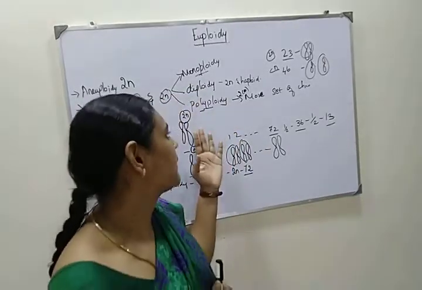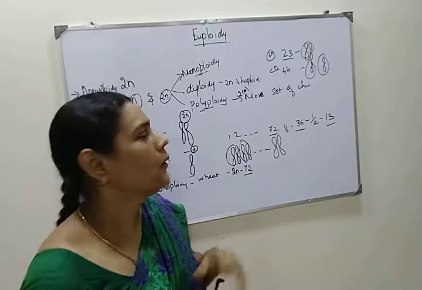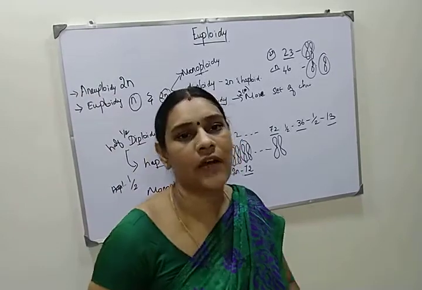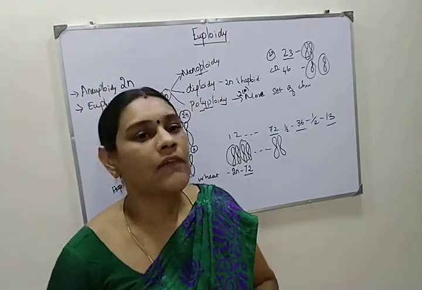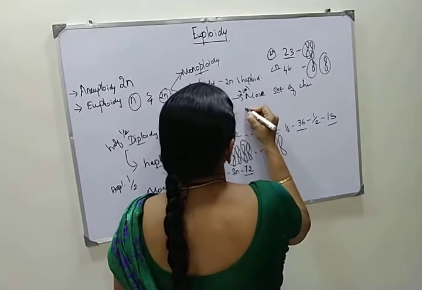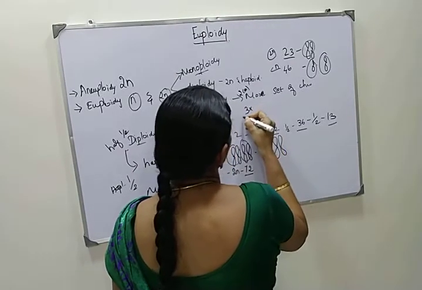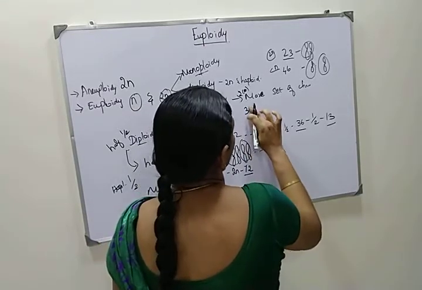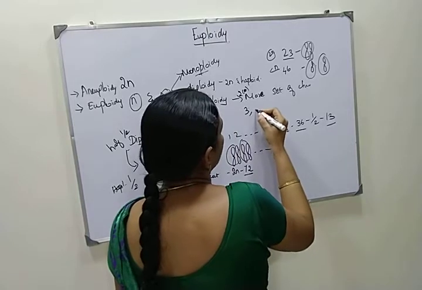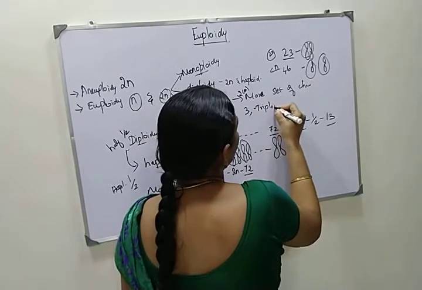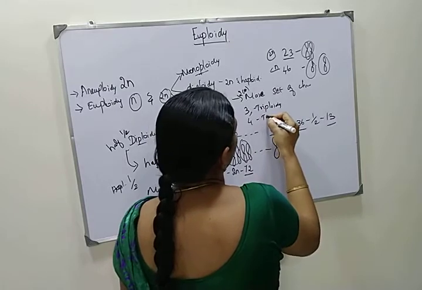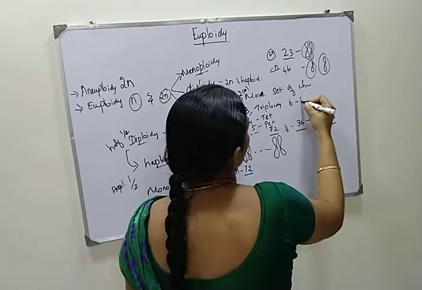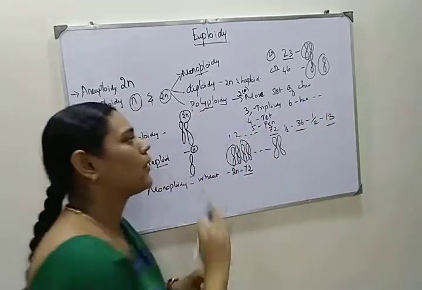Now I will explain what polyploidy is. Polyploidy is when an organism possesses more than two sets of chromosomes. If the organism has 3 sets of chromosomes, that is 3N, that is called triploidy. If the organism has 4 sets, it is called tetraploidy, then pentaploidy, hexaploidy, and so on. So this is called polyploidy.